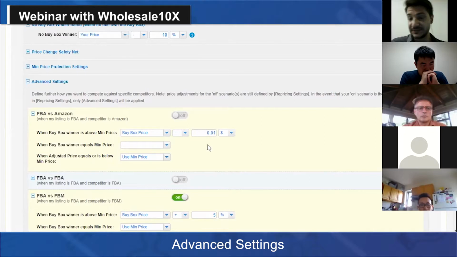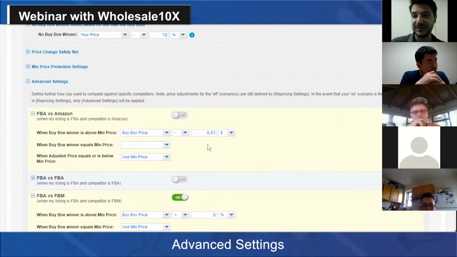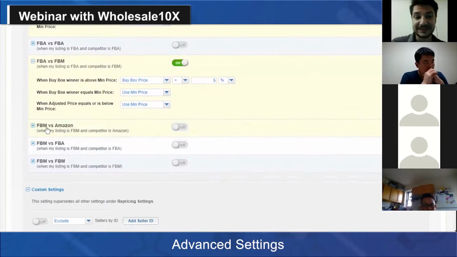One thing I noticed from some of our customers is that sometimes they tend to match the other FBA seller, but undercut Amazon by a penny, if that's the preferred method, because of course we know every seller is different, but sometimes it might be better to try to undercut Amazon without undercutting other FBA sellers. If you have an FBM listing, you can also do some advanced setting where you are the FBM and you are competing against FBA. In that case, for example, you would like to undercut a bit more because you are the FBM and you're trying to win the buy box.